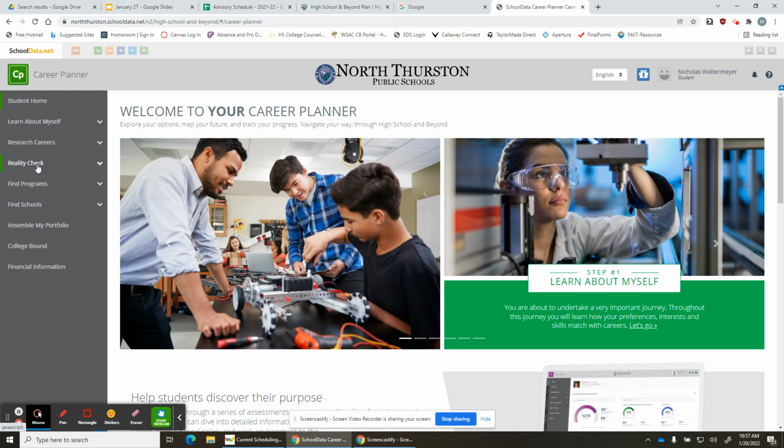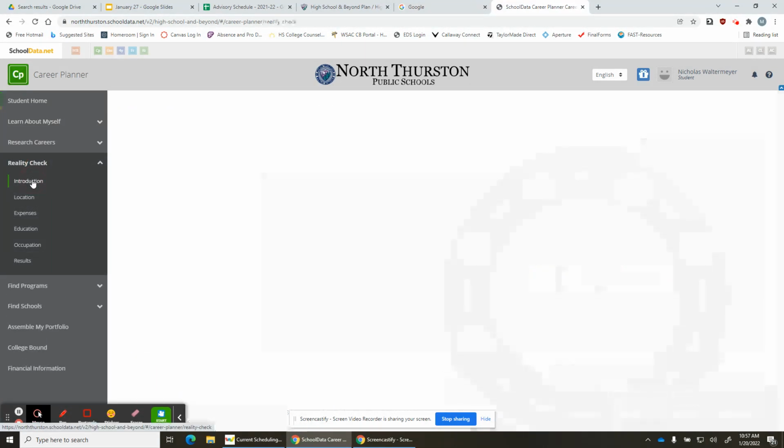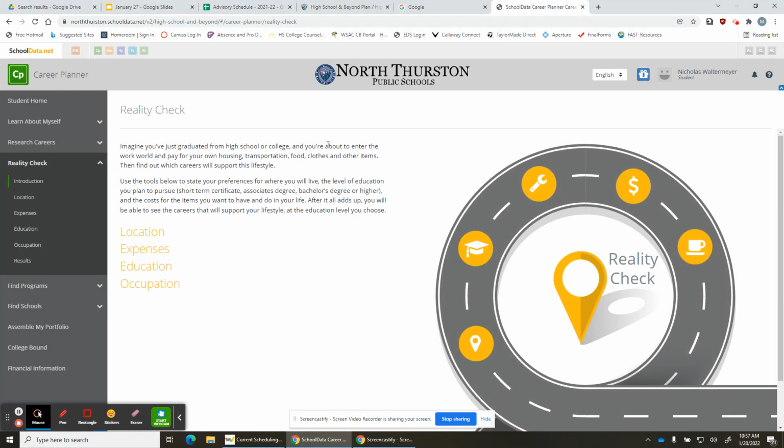like. You're going to find it in the menu on the left. Click reality check, drop down menu, get right into introduction. And here is a little brief introduction about what we're looking at for this activity. As the name suggests, you're going to go through these dimensions here and try to estimate what the expenses that you'll have to plan for, the lifestyle that you want to live after you graduate, get into a career, and how you can afford to live the way you want to live.